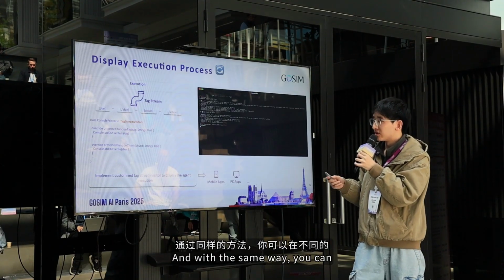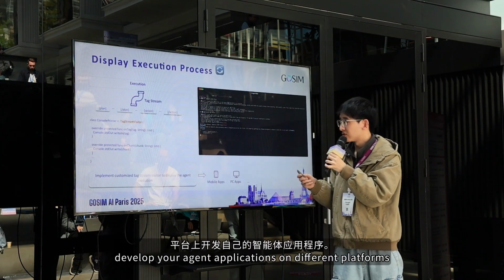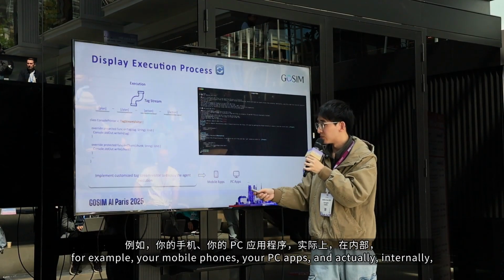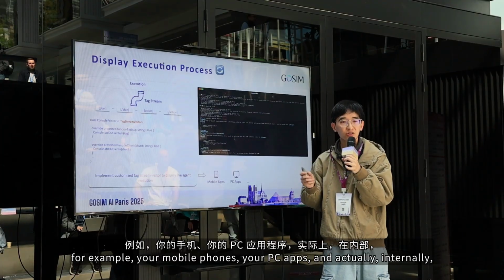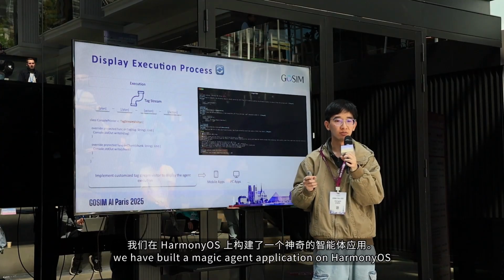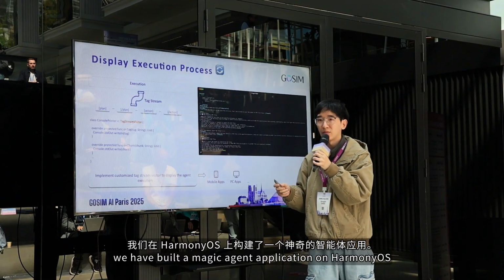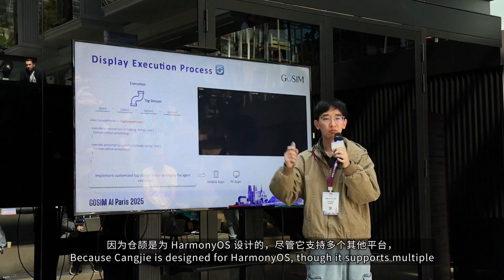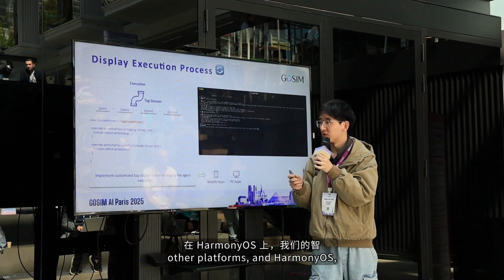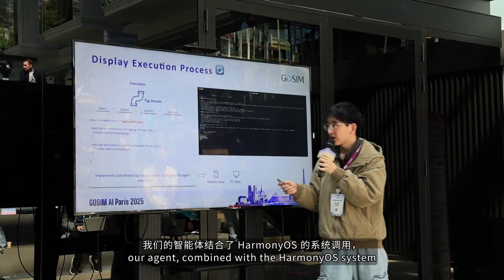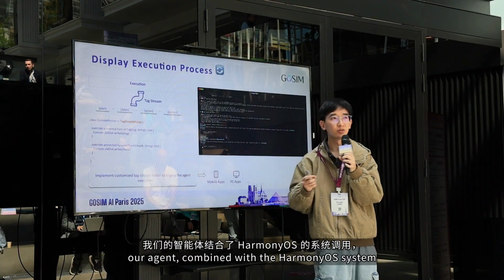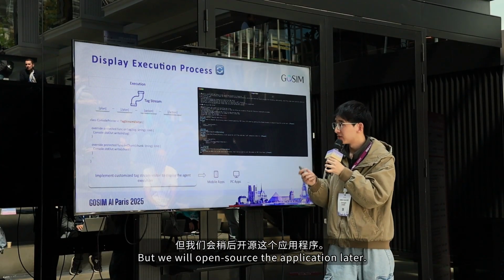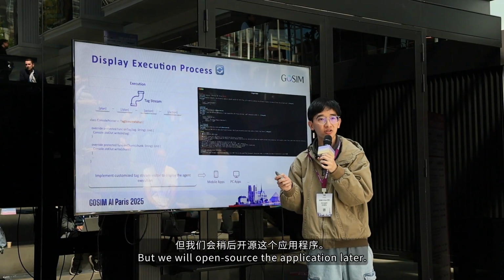And in the same way, you can develop your agent applications on different platforms, for example, your mobile phones, your PC apps. And actually, internally, we have built a Magic agent application on Harmony OS, because Dongjie is designed for Harmony OS, though it supports multiple other platforms. And on Harmony OS, our agent combines with the Harmony OS system calls more tightly. But we will open source the application later.